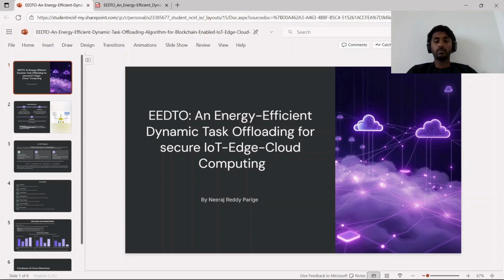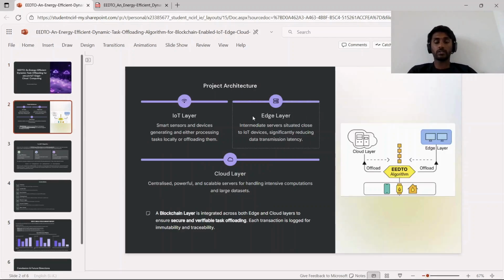Also, data privacy becomes a major concern as sensitive information travels over the network. Many existing models fail to handle the trade-off between energy efficiency, latency, and security simultaneously. Our goal is to replicate and understand how dynamic offloading decisions can be used to handle these trade-offs. So, this is the proposed architecture diagram.